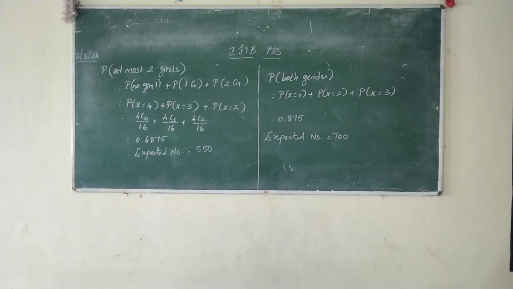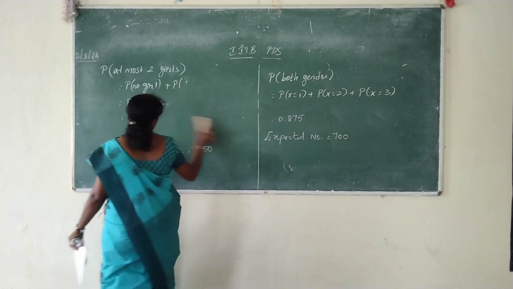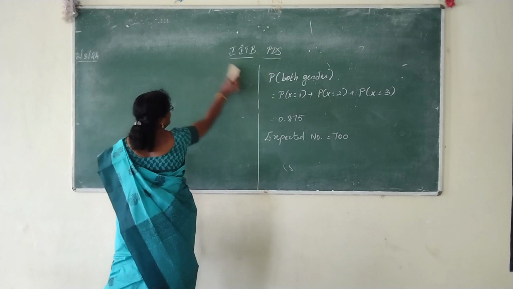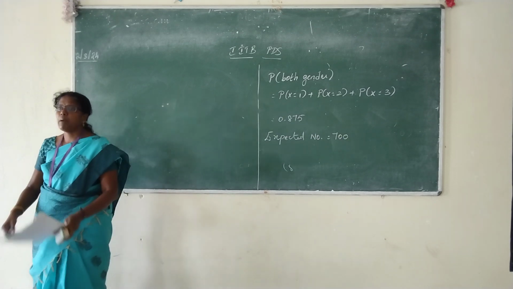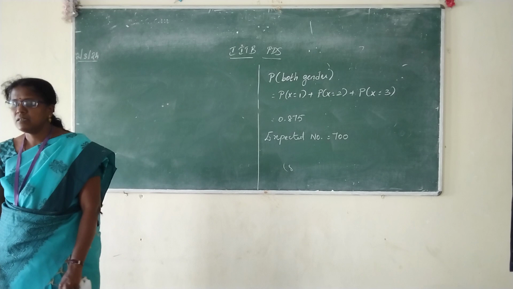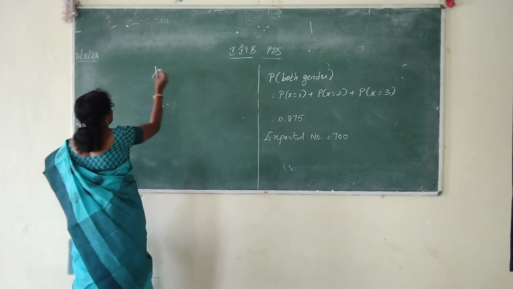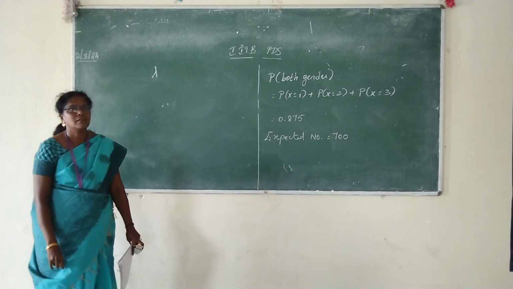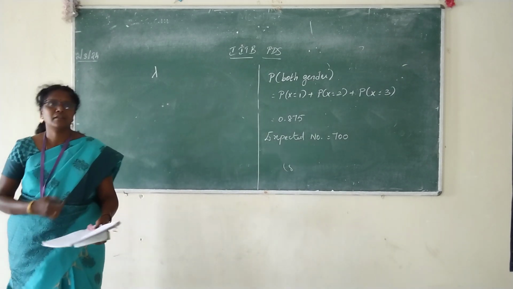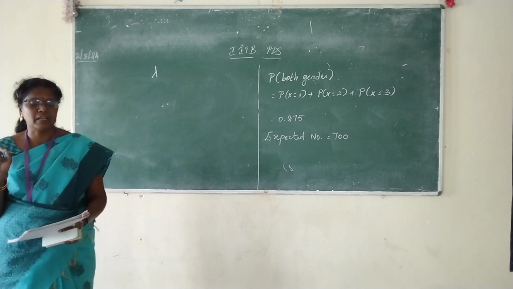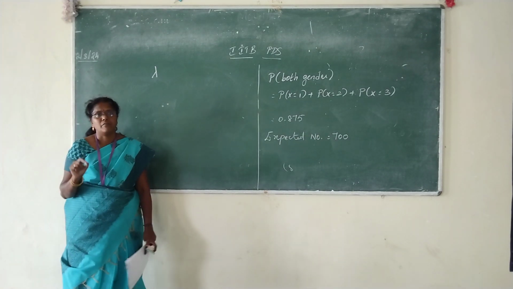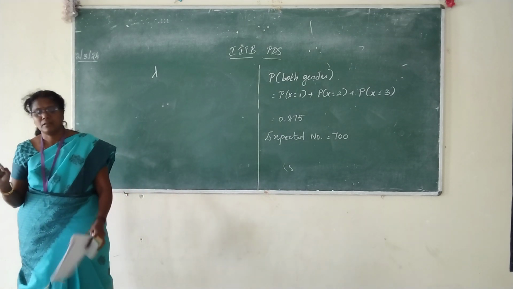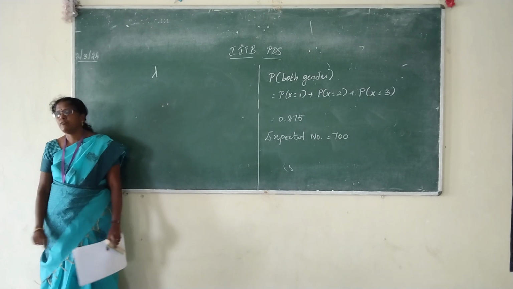A random variable x is said to follow Poisson distribution with parameter lambda, not random variable, with parameter lambda, if its PMF is given by.